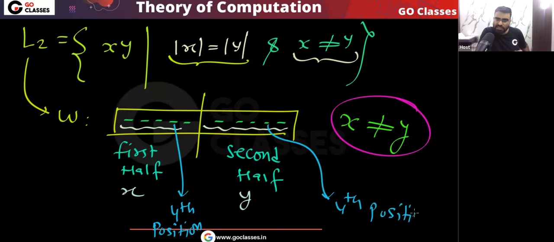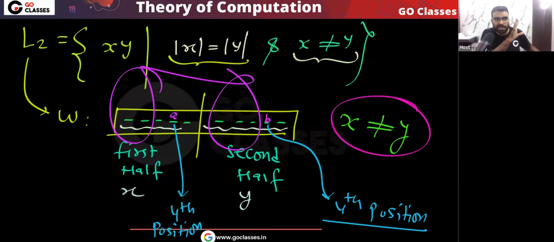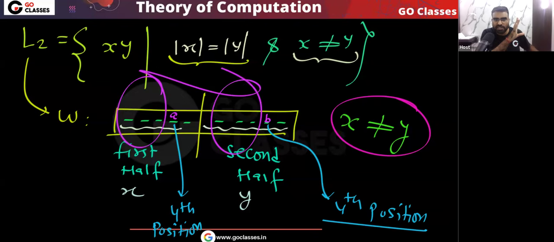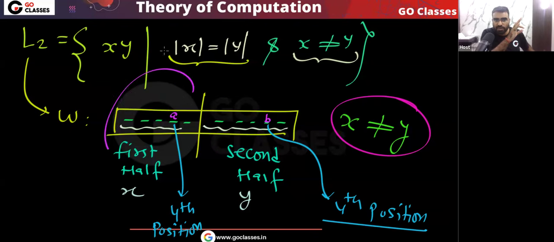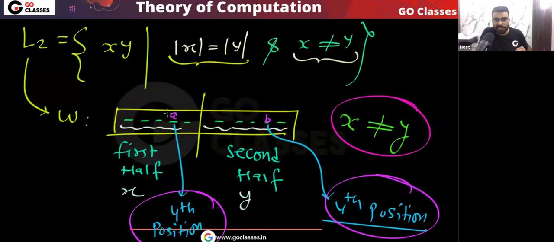If x is not equal to y, is it enough that there is a position which is mismatching? Please tell me, do you agree that if x is not equal to y, then the entire x and entire y do not have to mismatch? Yes or no? One character mismatch is enough, one position. Remember, the remaining positions can be the same or different, I don't care. But there should be one position, for example maybe the fourth position or third position or first position, whatever. Basically, there should be at least one position where there is a mismatch.